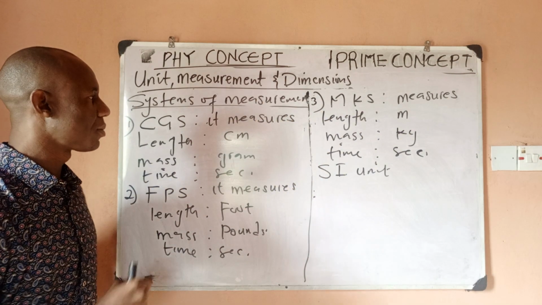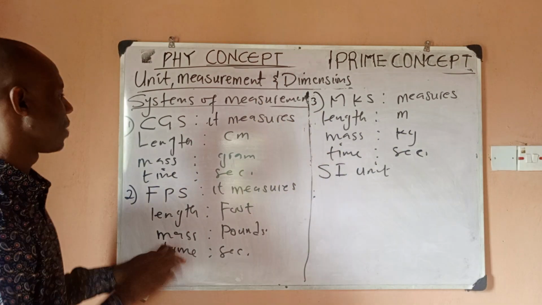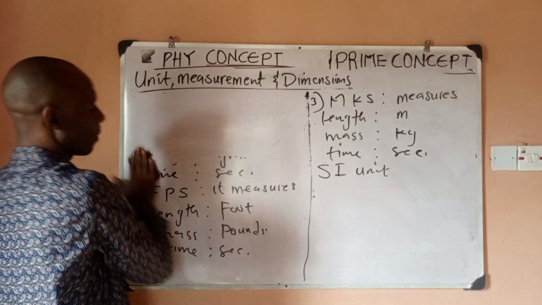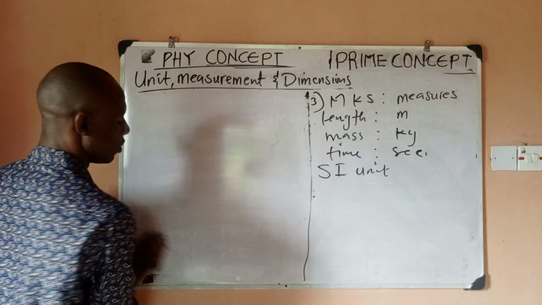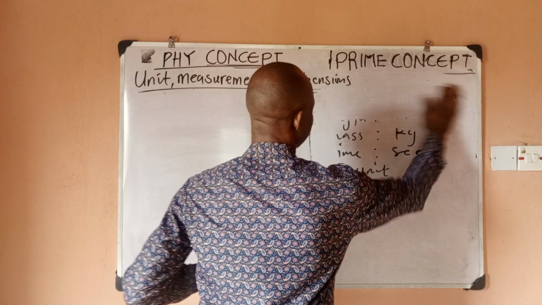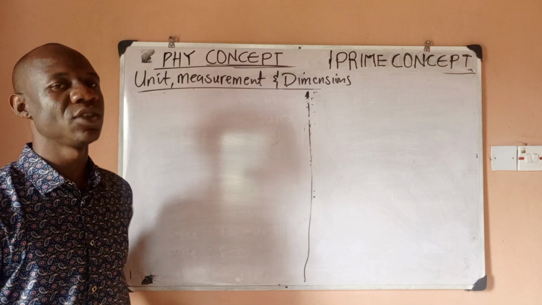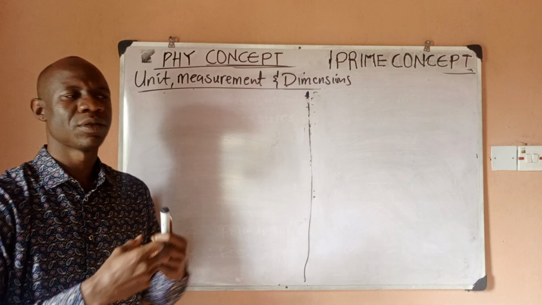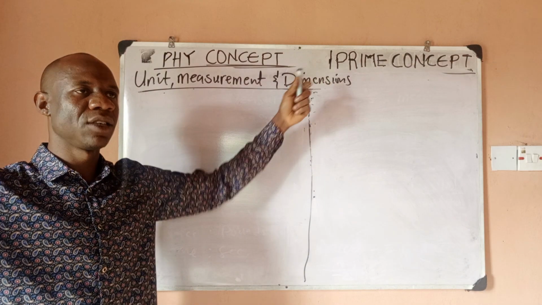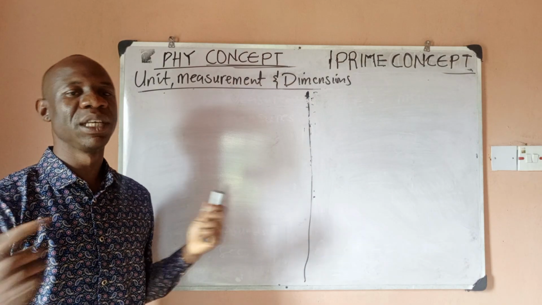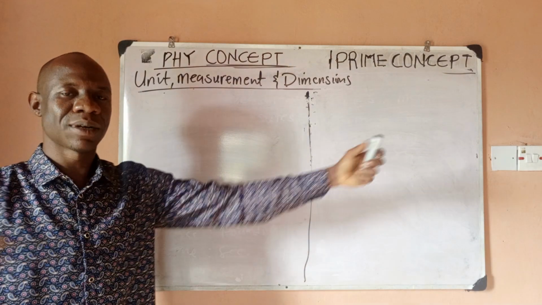Now, finally, before I draw this video to an end, we want to now consider abbreviations in units. So we want to look at abbreviations, or we can call them prefixes in units. Now, sometimes we don't like to write large numbers. So you calculated something and then you got 3 million as your answer. We don't like to write 3 million, 3 and 6 zeros.